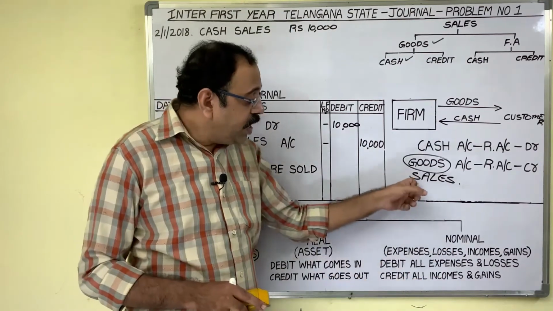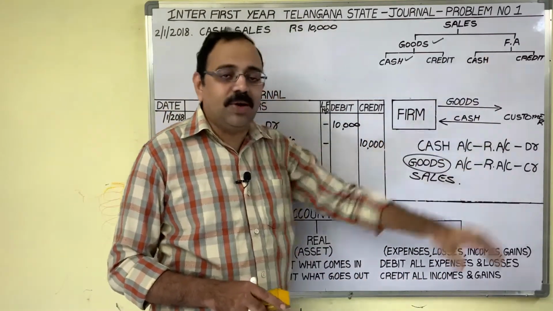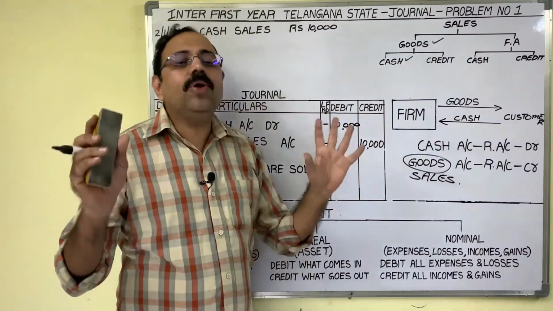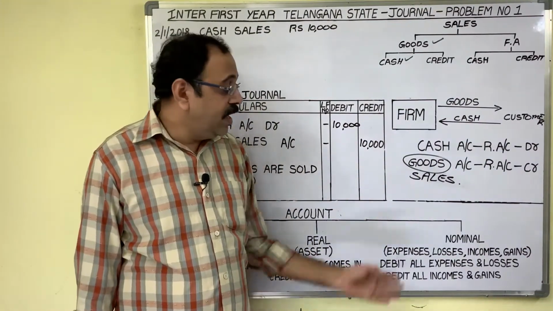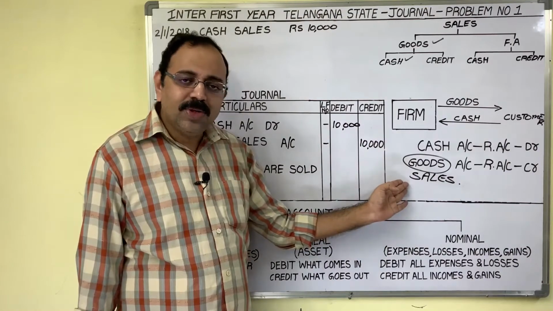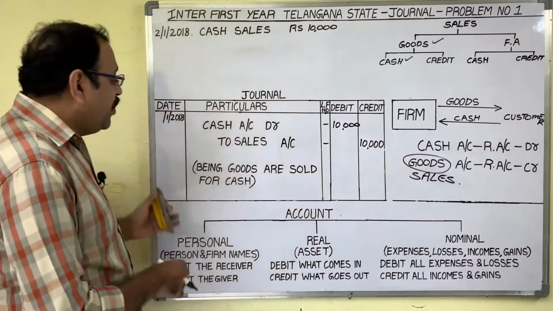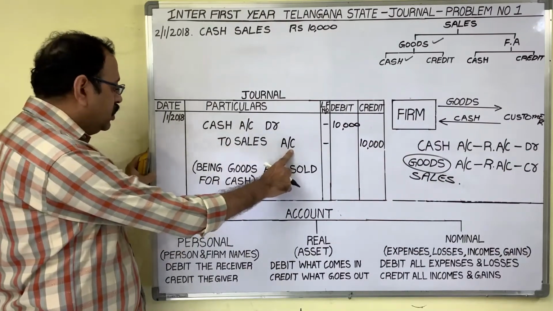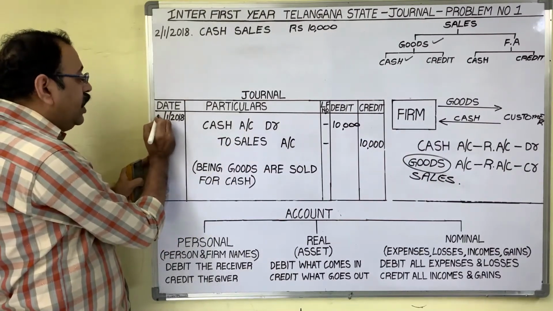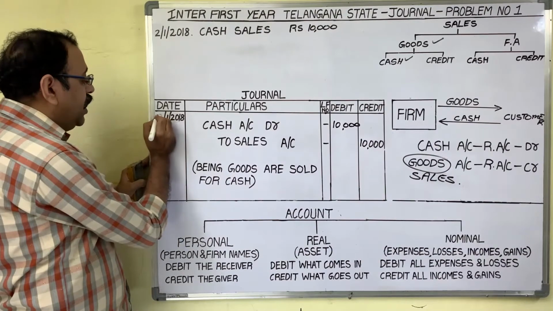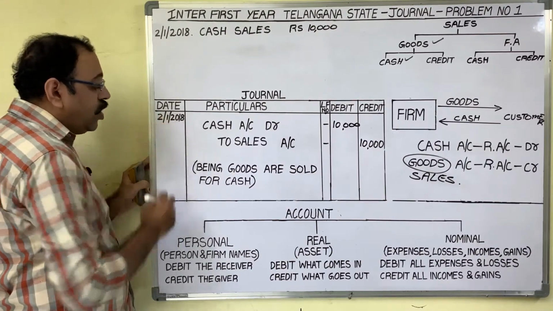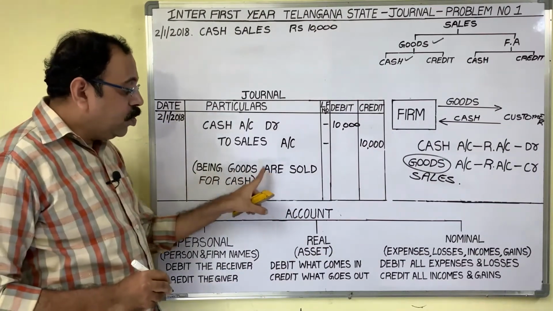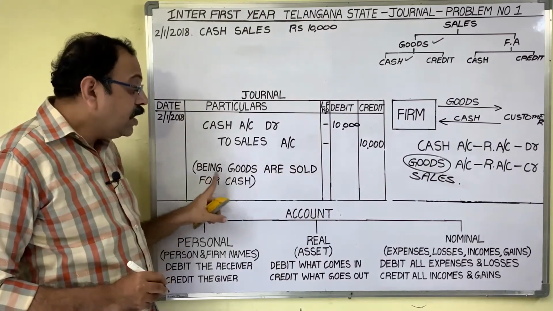That is why we are directly crediting sales account. In any manner you can analyze. Finally, the result is the same, no? So no problem. Final entry is cash account debtor to sales account. In the date column, write down the transaction date, second date. Now the narration is: being goods are sold for cash.